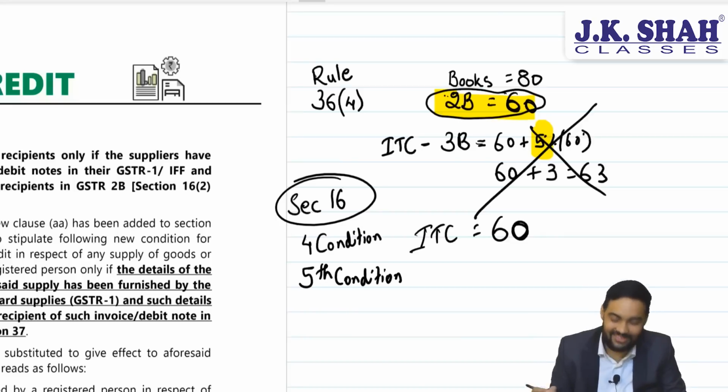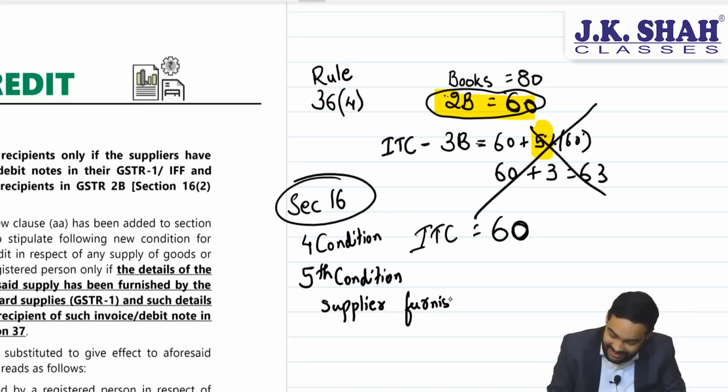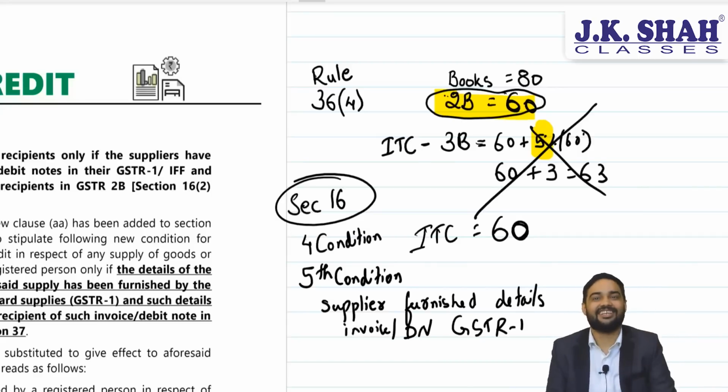What is the 5th condition, sir? The 5th condition which is mentioned is, supplier has furnished details of invoice or debit note in his GSTR 1, that is under section 37, or IFF, invoice furnishing facility.